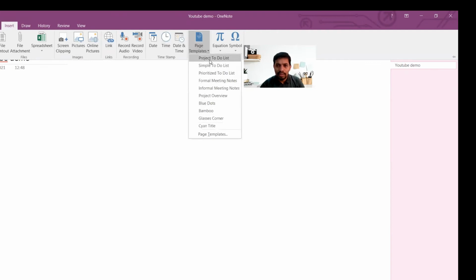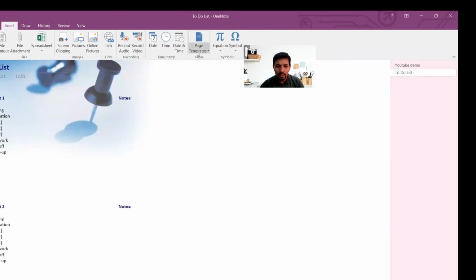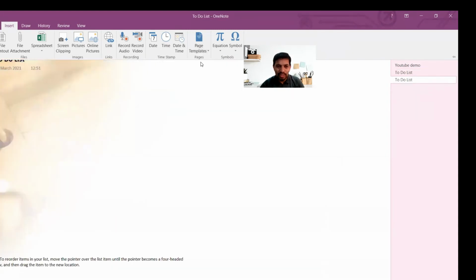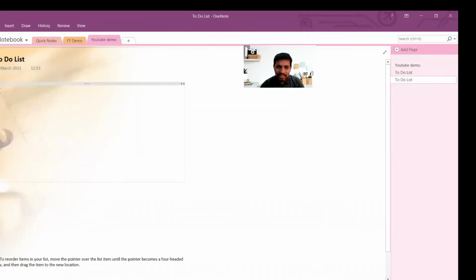For example, if you wanted to have project notes, you can do that, to-do list, and simple to-do list if you wanted. And also, let's say certain tasks you have, and let's say make video. And let's say edit video and something like that. Like this, you have a task, you can give it a timeline and all that. You can just do that also as well. You also have some tips coming up to reorder the items in your list, move the pointer over the list. So you can use the pointer to move over. For example, this is the item you wanted to move, you can move that also as well. A lot of options are there.